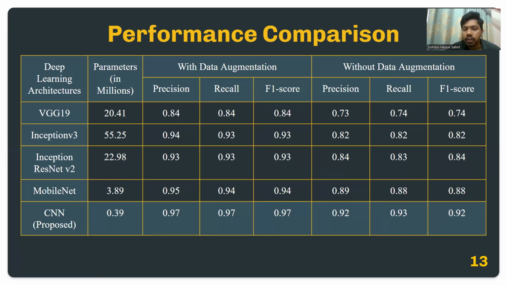In terms of precision, recall, and F1 score, our proposed CNN model performs much better than those state-of-the-art architectures. And about the parameter size, our model is 0.39 million, which is much less than all the other four models here.